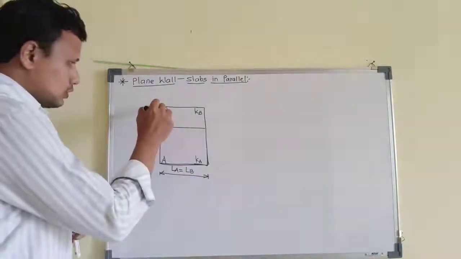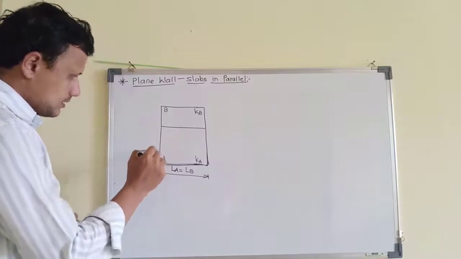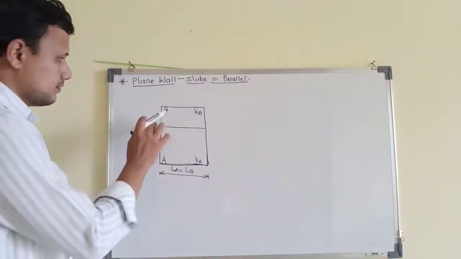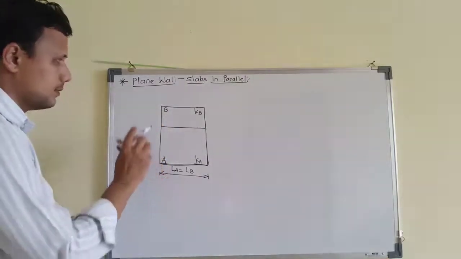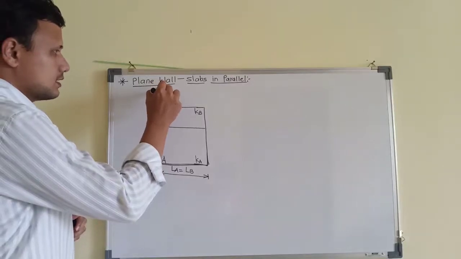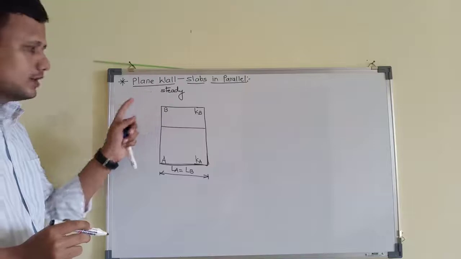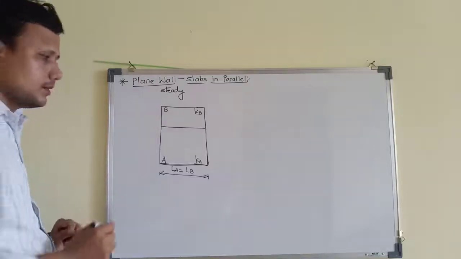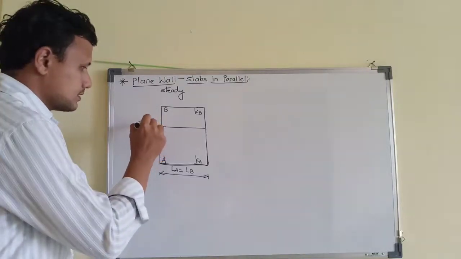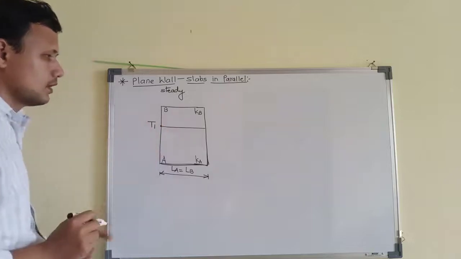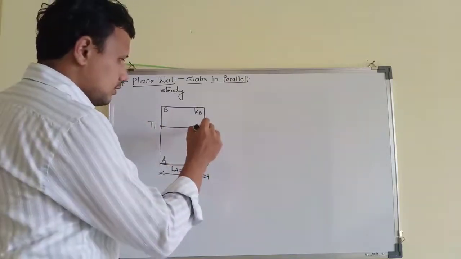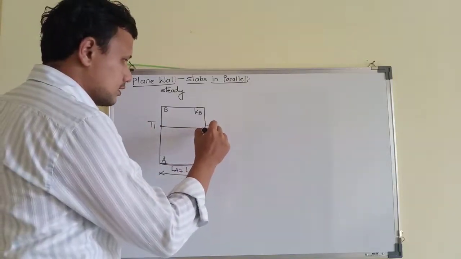Also, this entire surface will be at the same temperature whether it is for material A or material B, because we are considering steady heat transfer. When steady state is achieved, the entire surface will be at the same temperature, so we can mark the temperature simply as T1, and the second surface uniformly will be at temperature T2.